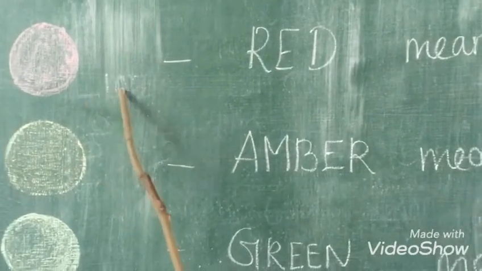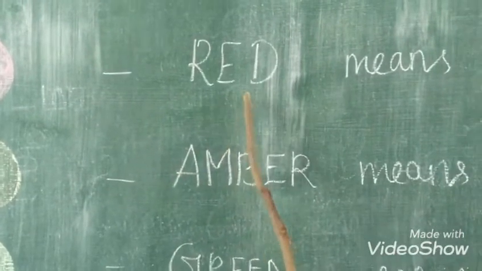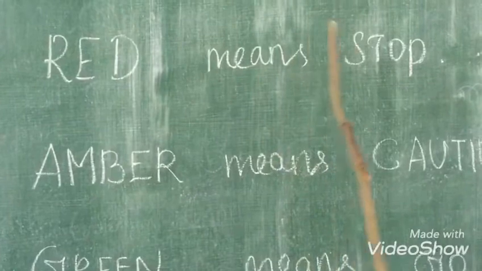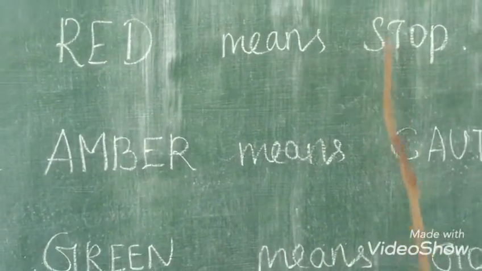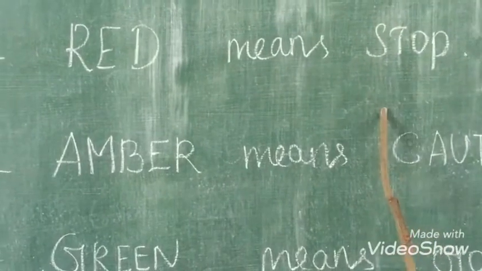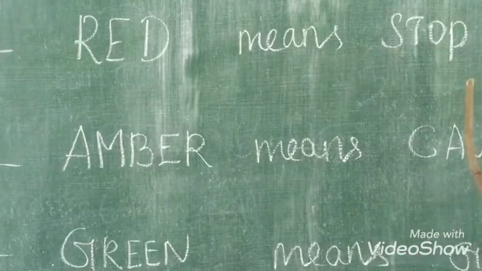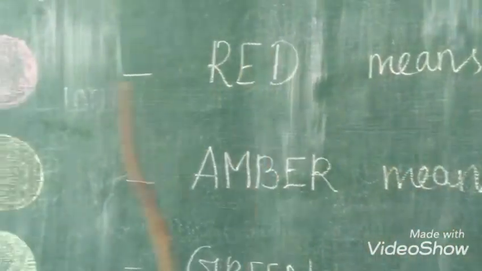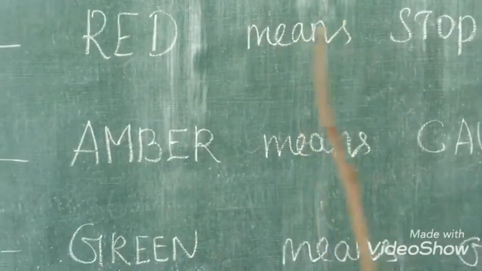So if the traffic signal is in red in color, what we want to do? If it is in red in color means we want to stop. We should not move our vehicle. We should remain in stop condition. Okay, so there will be a line on the road. So all the vehicles should obey the traffic signal, and if the traffic signal is in red in color, we should stop our vehicle and we should wait for it.